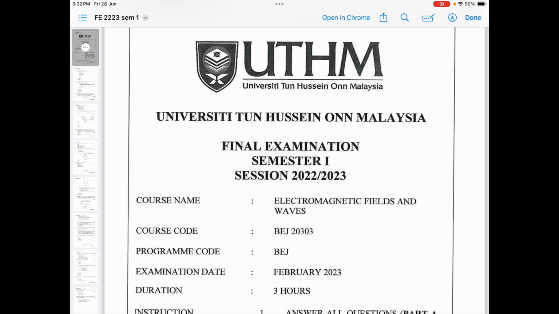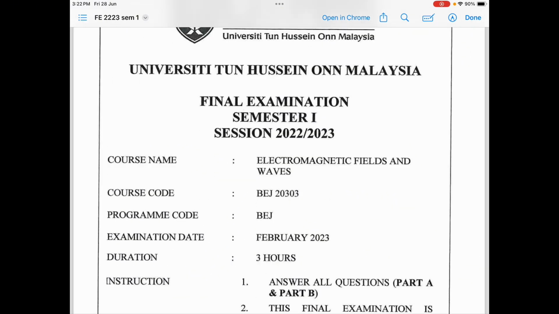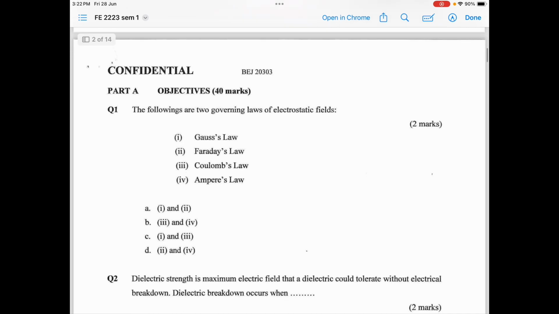So today we are going to look at the final examination for semester 1, session 2022 and 2023. Okay, so you still have part A and part B. Part A is objective questions and part B is the subjective questions. So let's look at the questions.